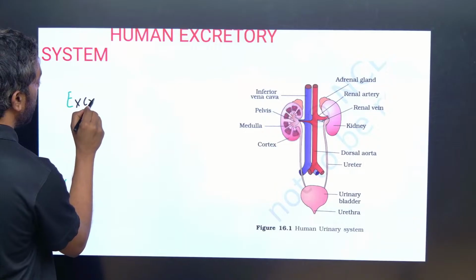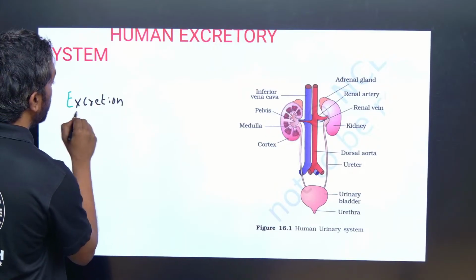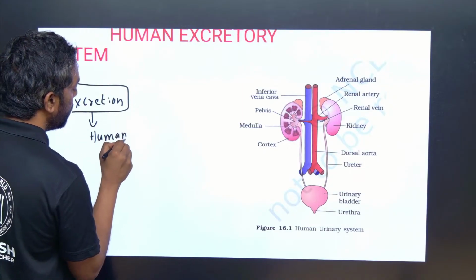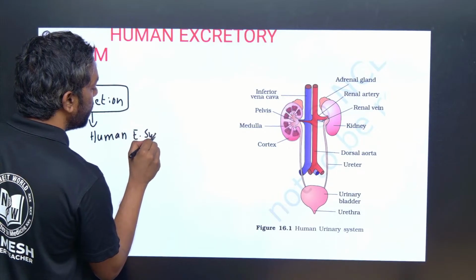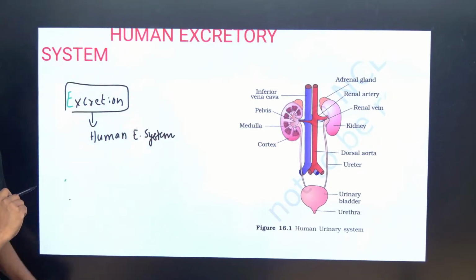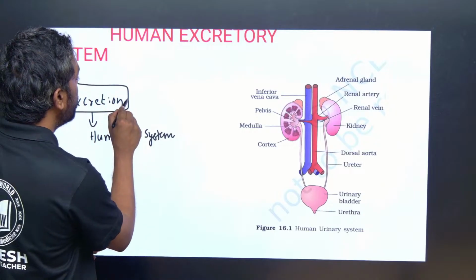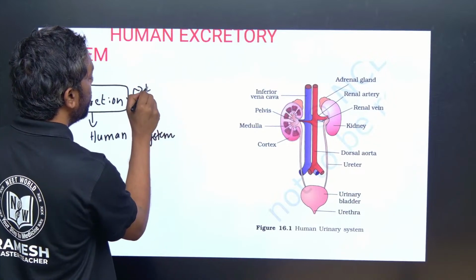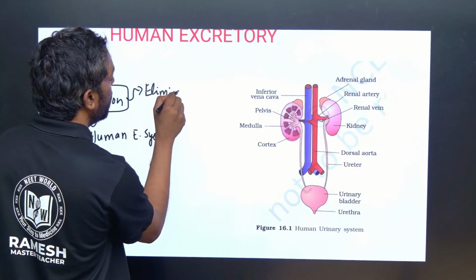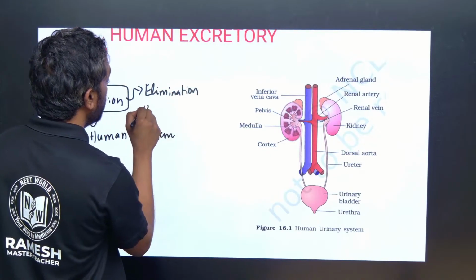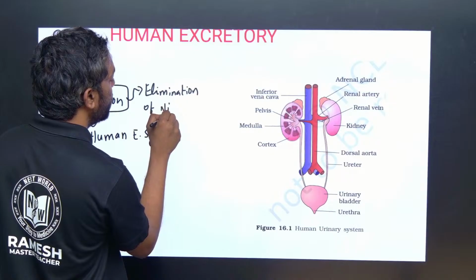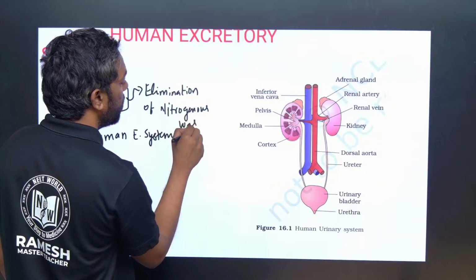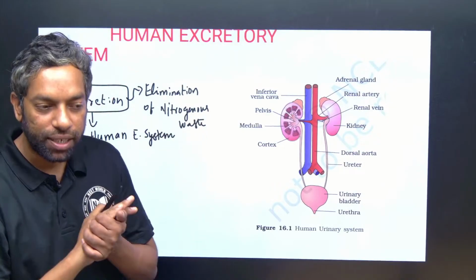In this topic, it is the elimination of nitrogenous waste.